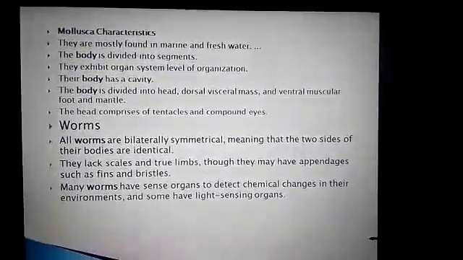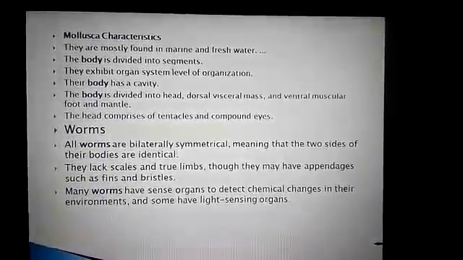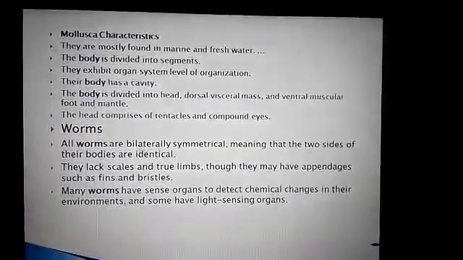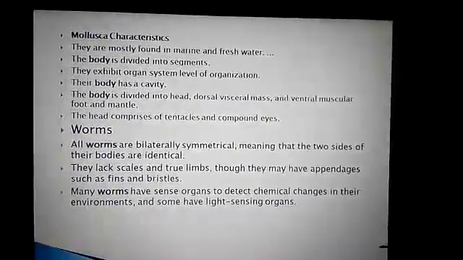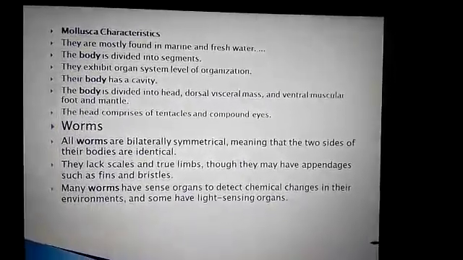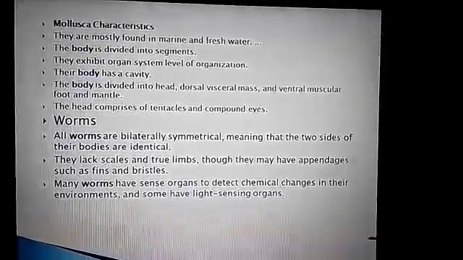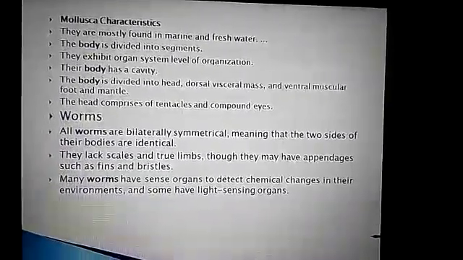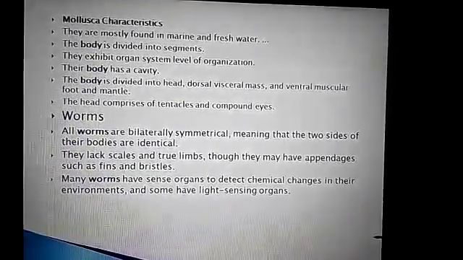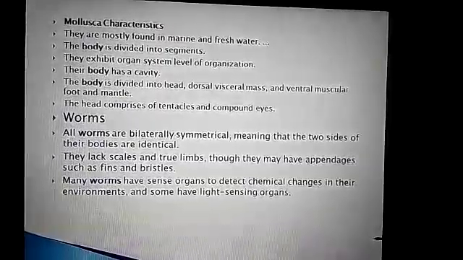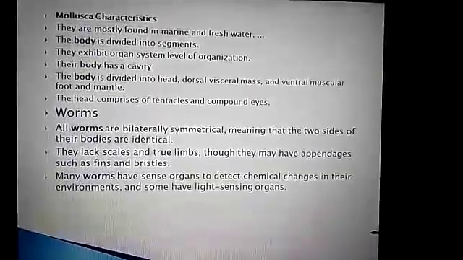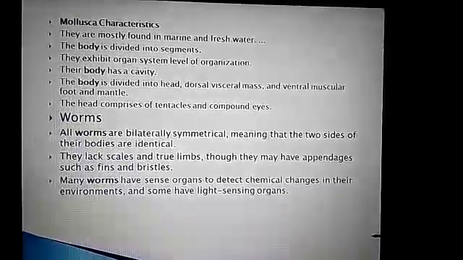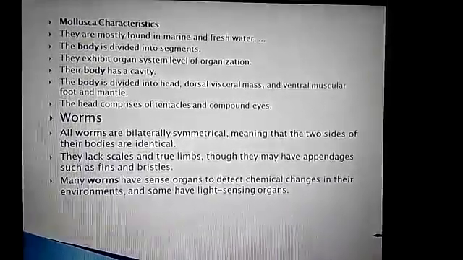Their body has a cavity and is divided into head, dorsal visceral mass, ventral muscular foot and mantle, and the head consists of tentacles and compound eyes. Many molluscans have a protective structure called a shell, which may be external, as in snails, clams and pearl oysters, or internal, as in cuttlefish and octopus. These are examples of molluscans which have a shell as protection.